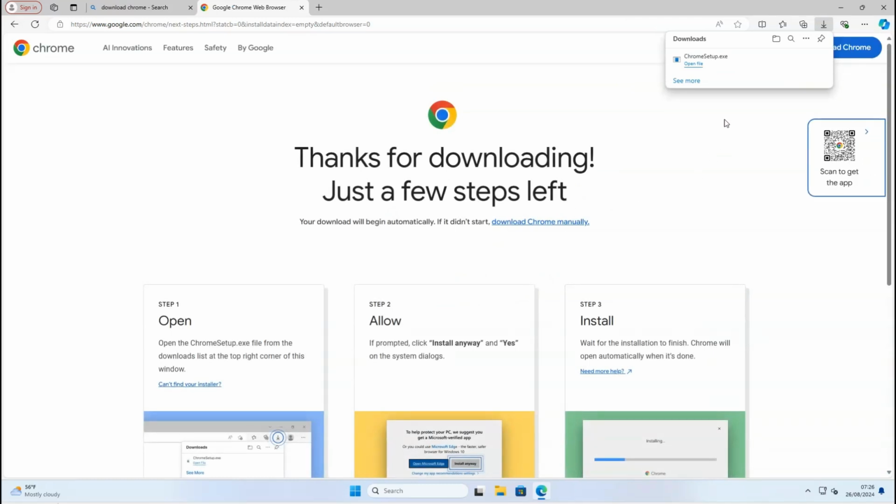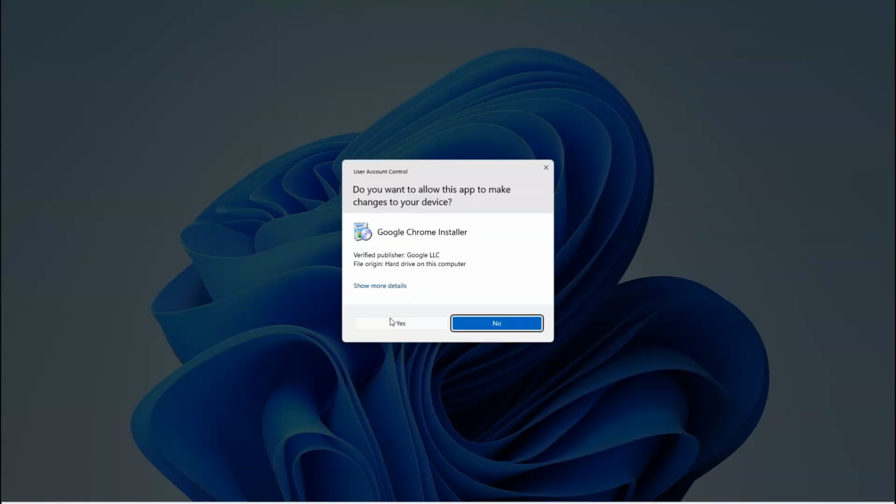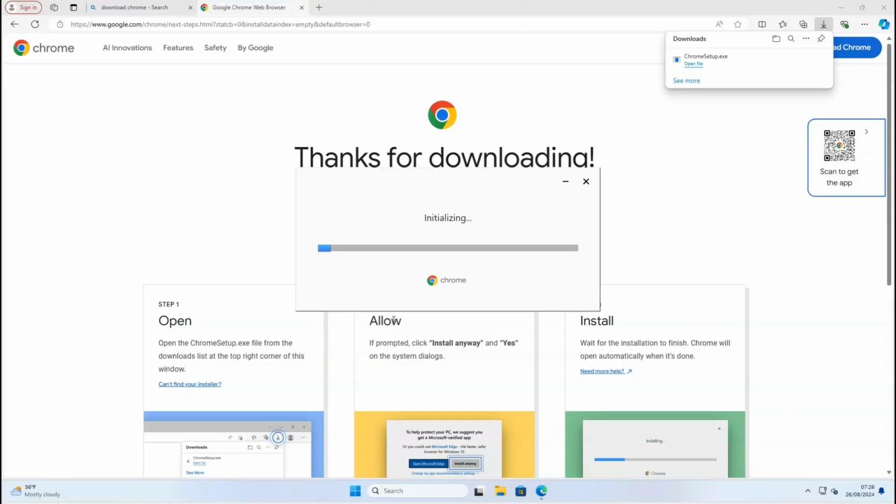Your download will start in the top right corner, and a pop-up will appear with the download progress. Click on Open File to start the Chrome installation, and click on Yes to install the Chrome web browser software. The installation should take a couple of minutes and will close automatically.